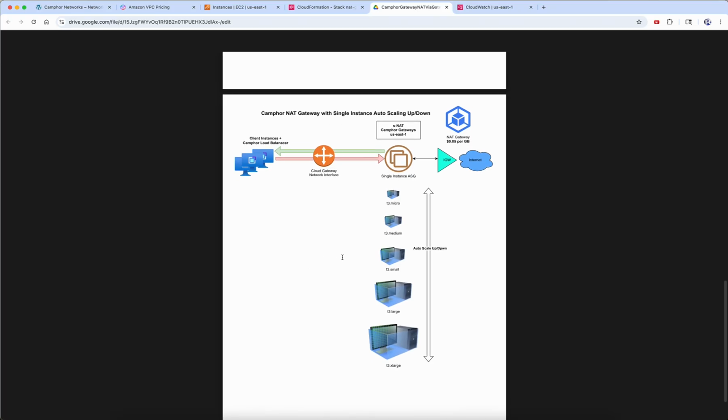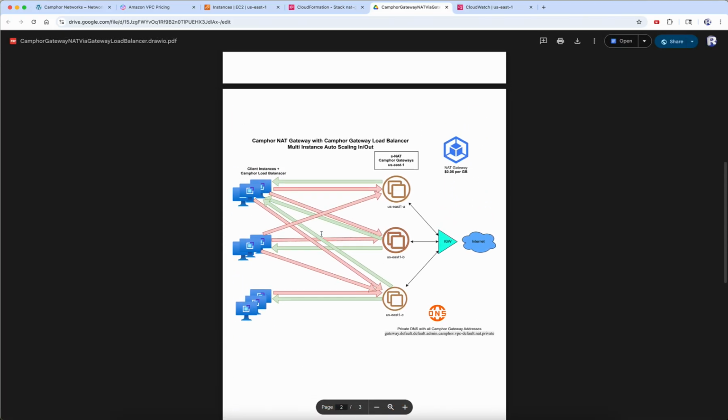So this also is a very useful way to do it, not just for NAT functionality, but even for any other functionality, especially stateful functionality. If you have that, you can use Camphor Gateway Image Extended to get this cool feature of auto scale up and down. But anyway, in this video, I would like to focus on Camphor load balancer based auto scaling group.